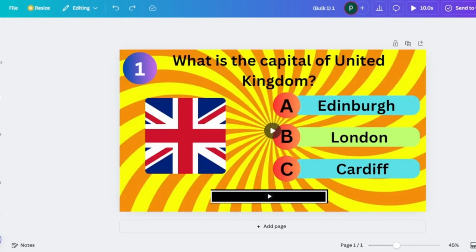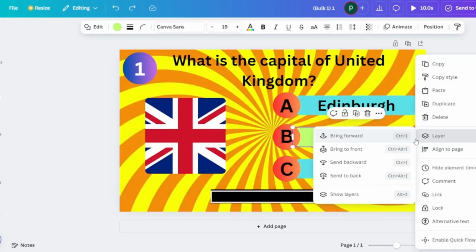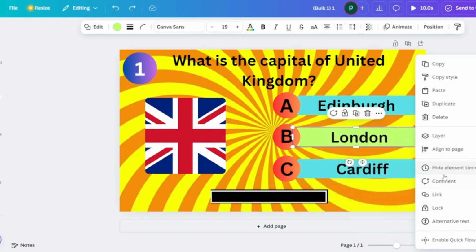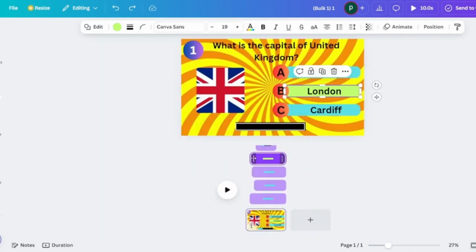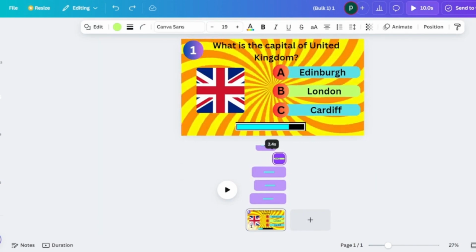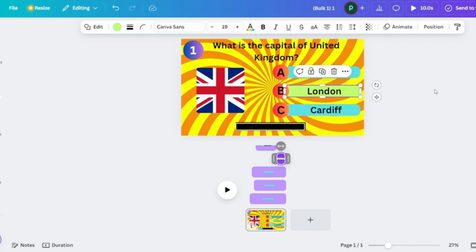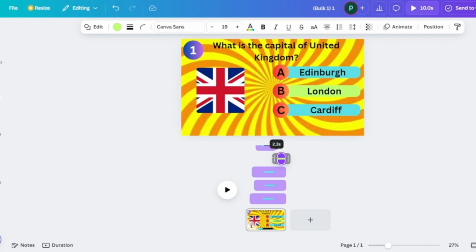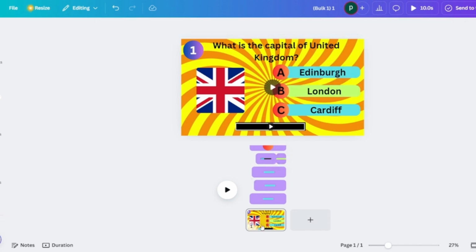Okay, so now we have the element added, but we need to add the timing for it so that it shows just after the loading bar has ended. So we go ahead and right click and we do show element timing. I've already selected that. So it's going to show up in the box below, and we click on the green box and then we adjust the timing to show it right after the slider, which is at the 2.5 second mark, so that it shows just after the slider has ended. Okay, now that we are done with this, let's move on to our next step.